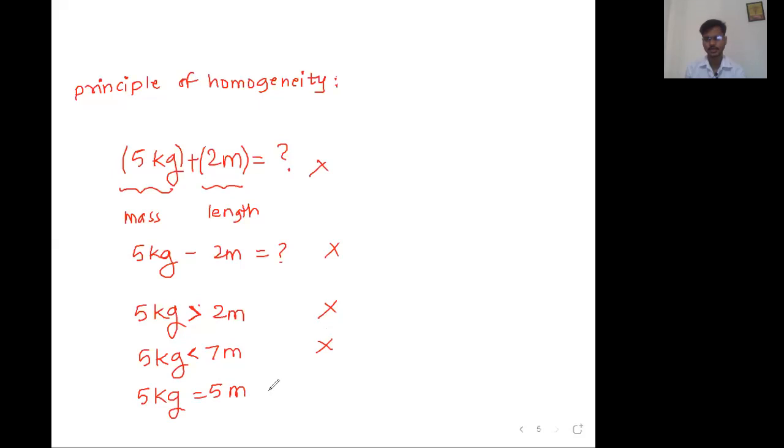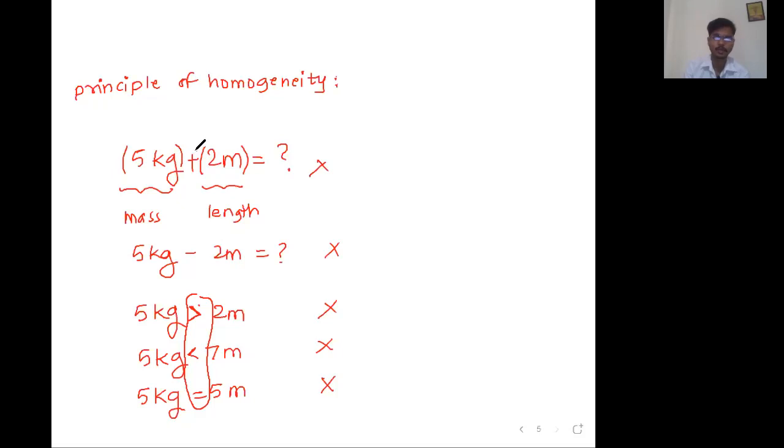All of you are giving the correct answer, which means you already have a hold on this concept. Very good. Sir, this is also invalid. This set of symbols is called comparison symbols: greater than, less than, and equal to. These are comparison symbols or comparison operators.